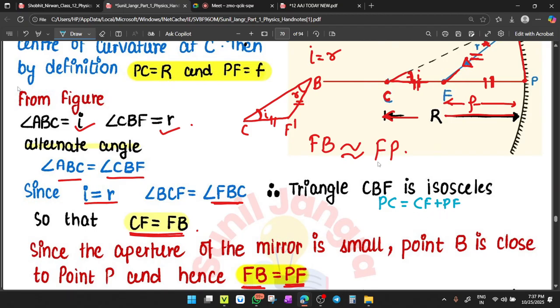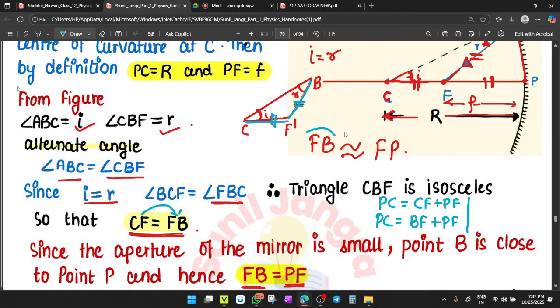Okay, beta. Now CF equals BF. Yes or no? In the place of CF, I can write BF because CF becomes equal to BF. So PC equals BF plus PF, right?